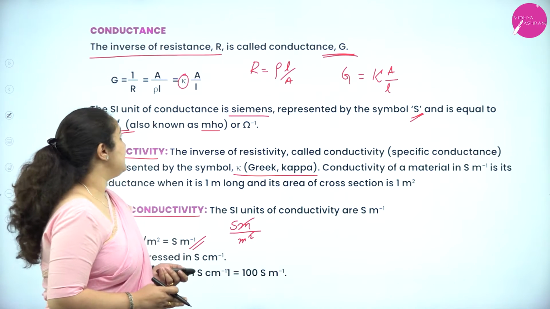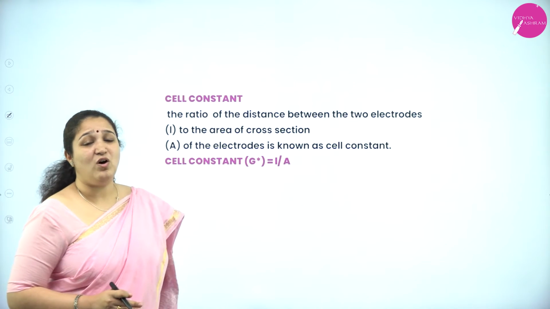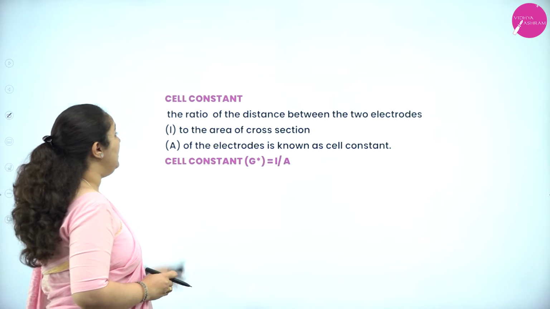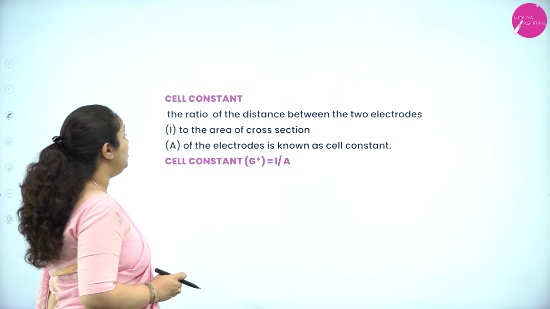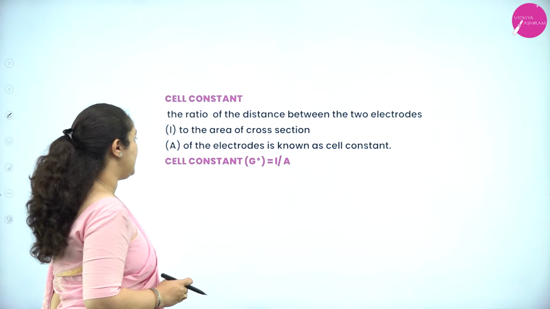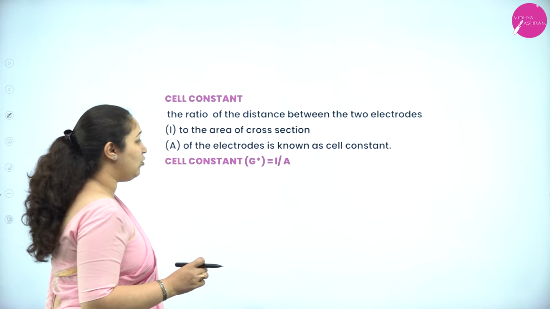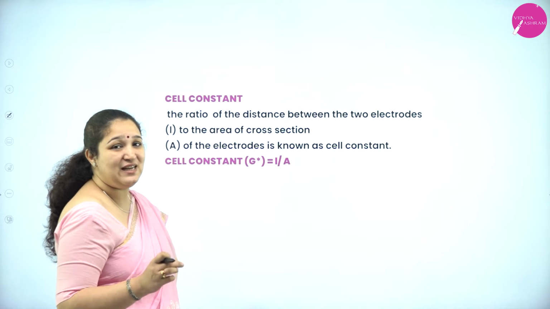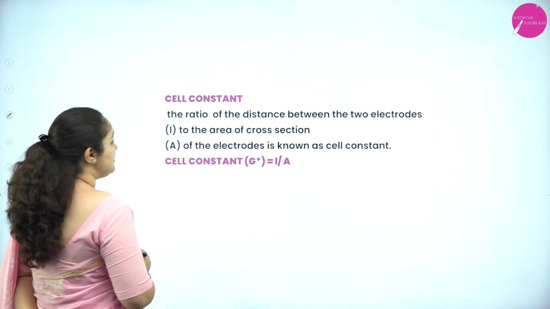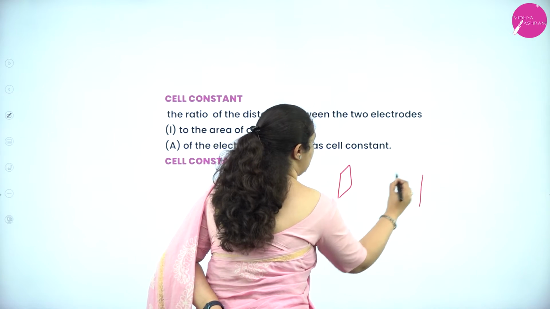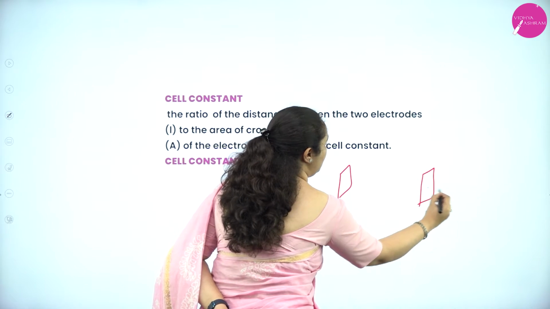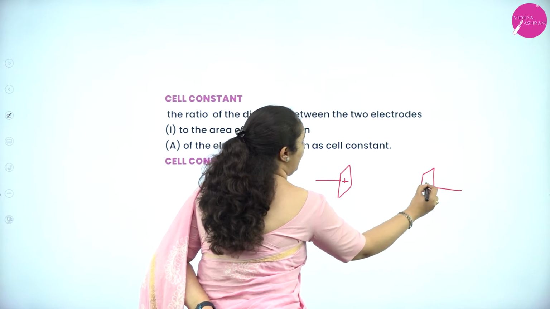Okay? Next is something called as cell constant. The ratio of distance between the two electrodes to the area of cross section of an electrode is called as cell constant. So, what is it? Now, I have two electrodes here. These are the two electrodes, metal electrodes, one positive, one negative.